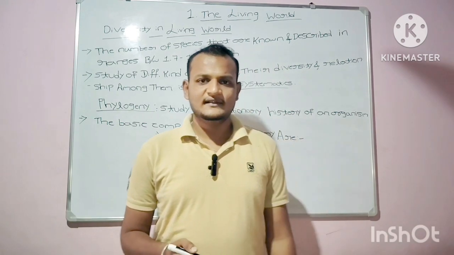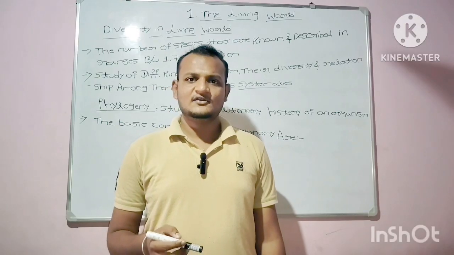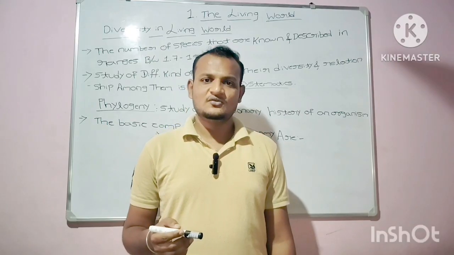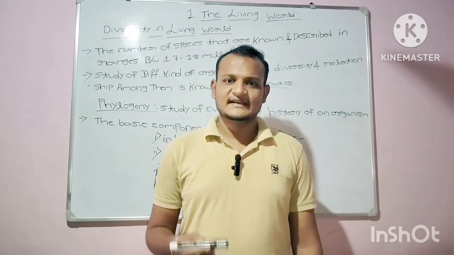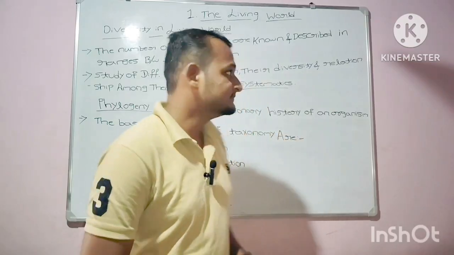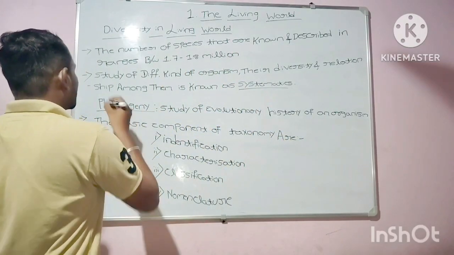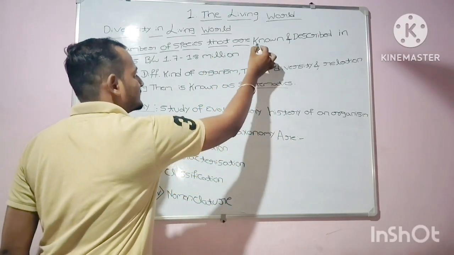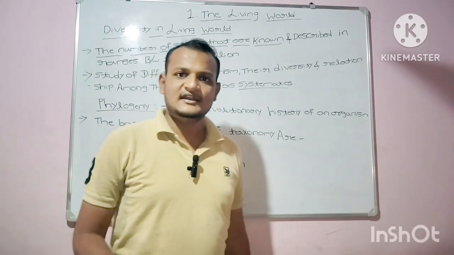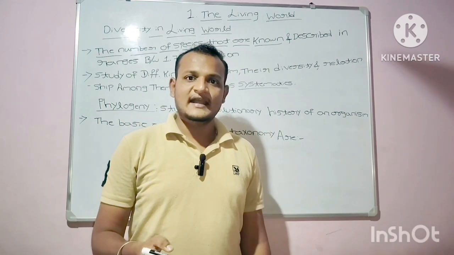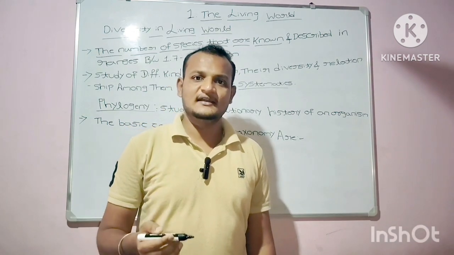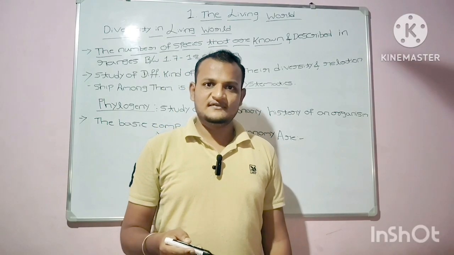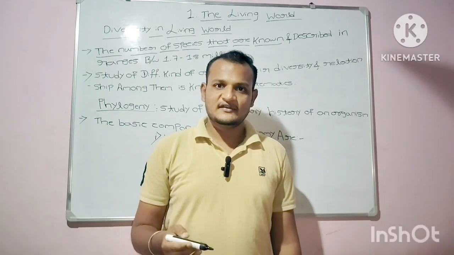Diversity is nothing but the number of species that are known and described, which ranges between 1.7 to 1.8 million living organisms, and this is generally referred to as biodiversity on the earth.